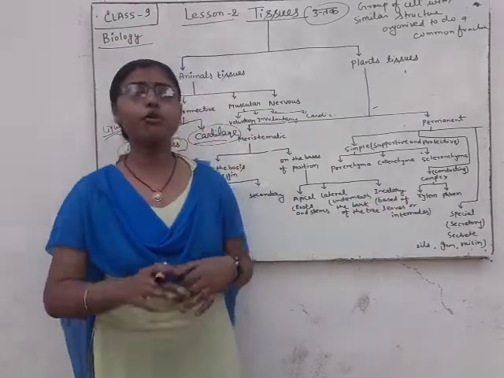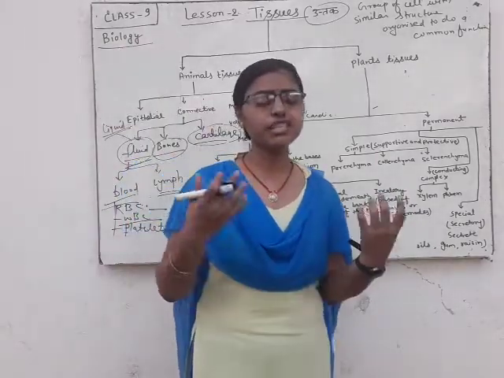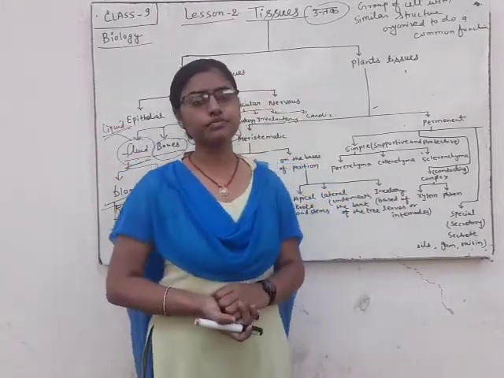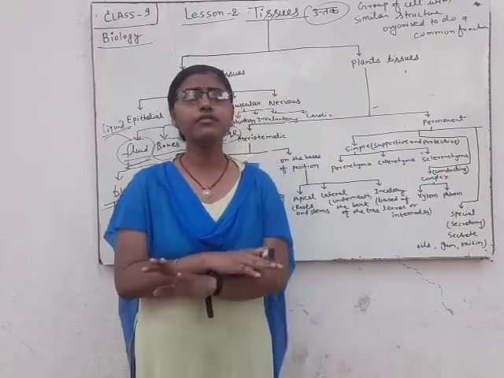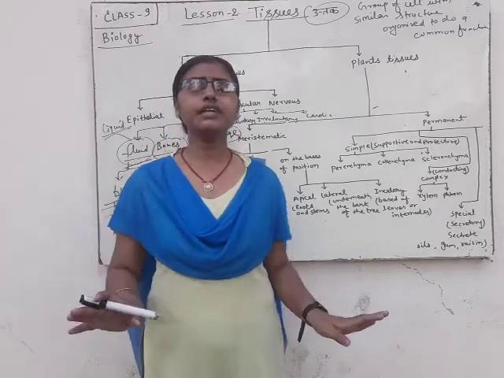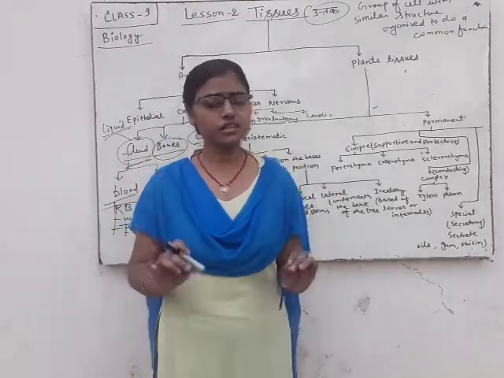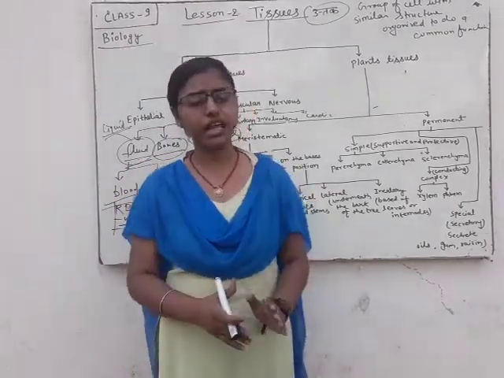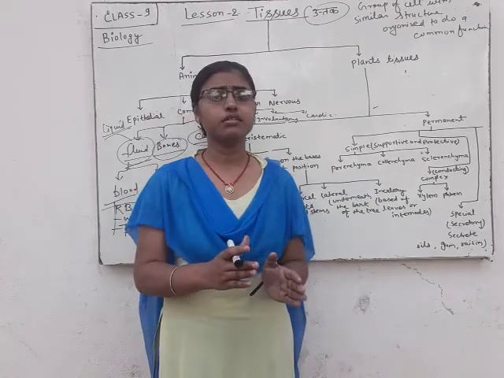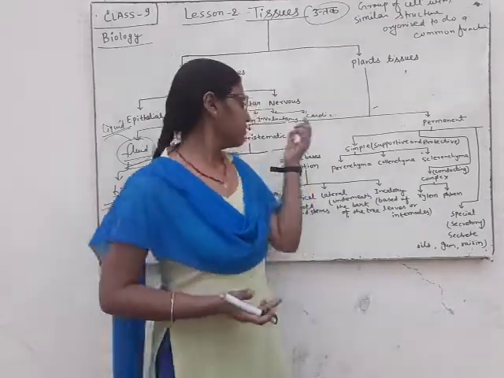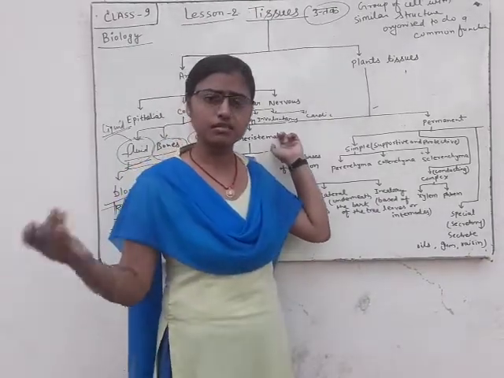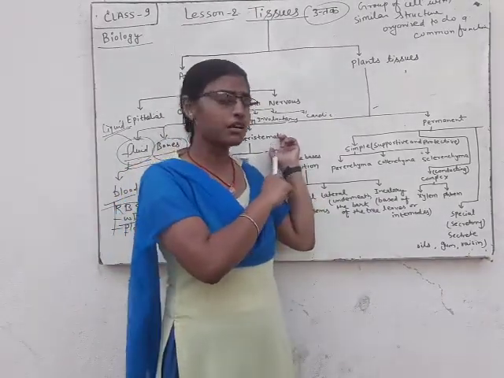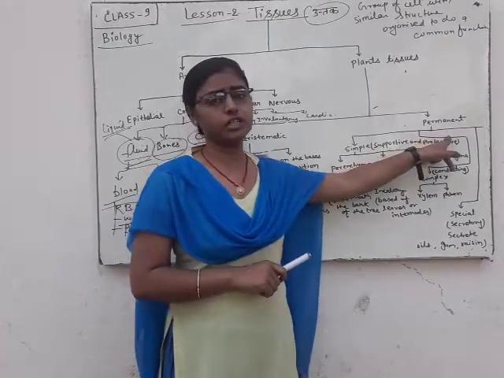Now we will discuss permanent tissue. What is a permanent tissue? Permanent tissue has no cell division. They lose their capacity to divide. Meristematic cells are capable of division, but permanent tissues are not capable of division.